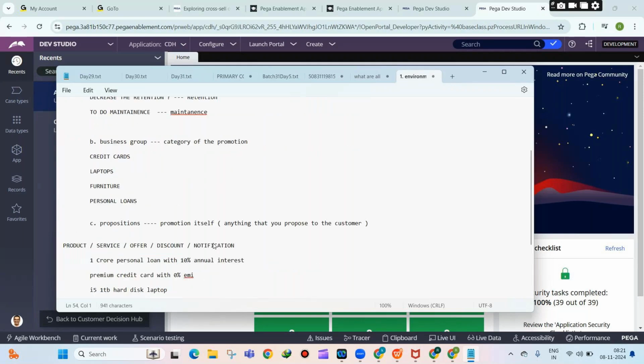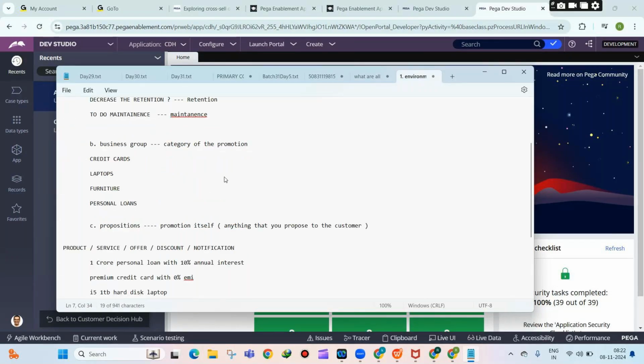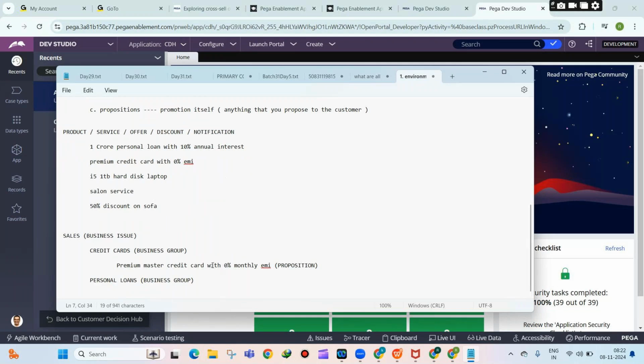So first you will identify the context dictionary. That means what is your primary context, secondary context, associated context. All these things you will configure. Then next step you will identify what you want to promote. So when I say what you want to promote, you will configure business taxonomy. So that's what you will do. Clear? Any questions still here?